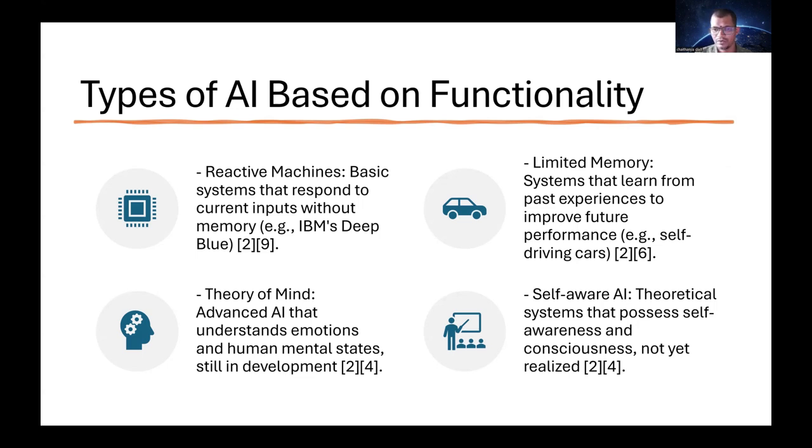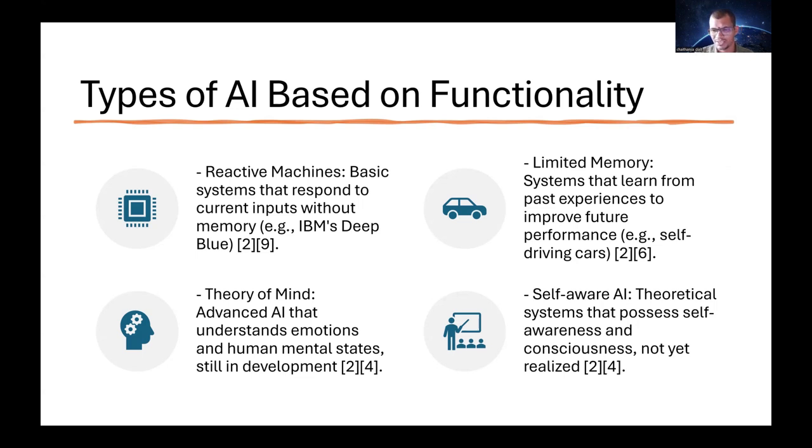Then coming to the third one, the theory of mind. This is somewhat advanced AI that will understand emotions and human mental states. Still, it is in developmental stages. For example, you might have watched in the movies whenever humans feel stressed, a robot will come to them and assist them. If the human is looking dull, then the robot will come and try to cheer him up. So this is advanced AI, and still it is in the developmental stages.